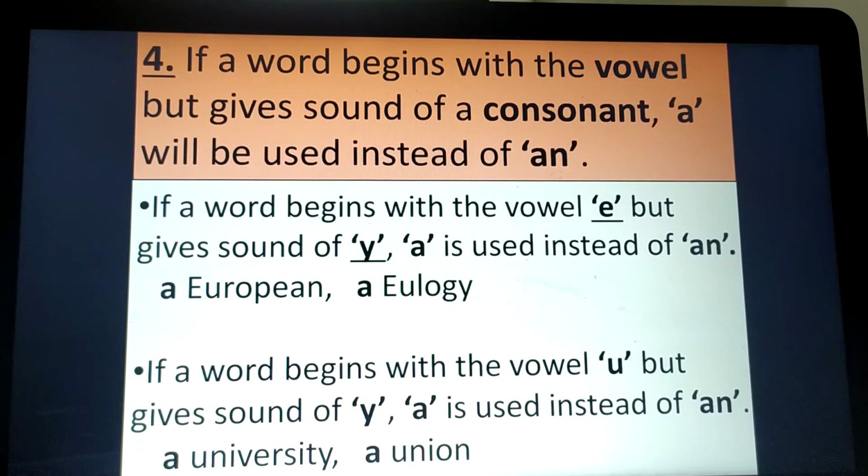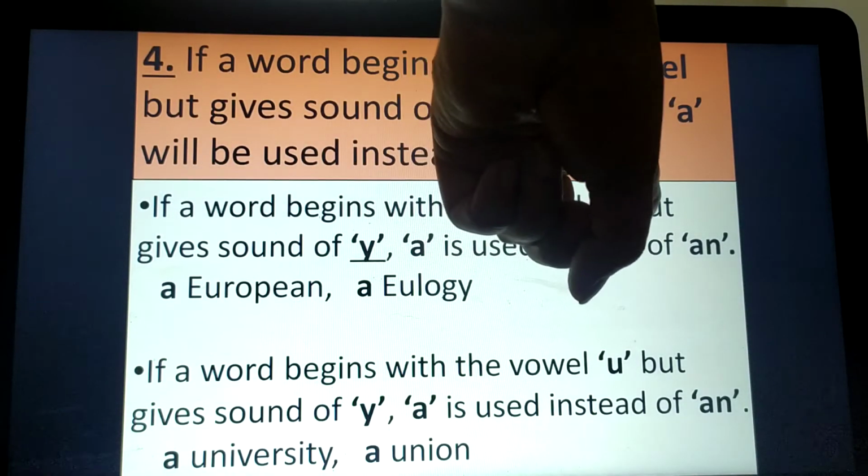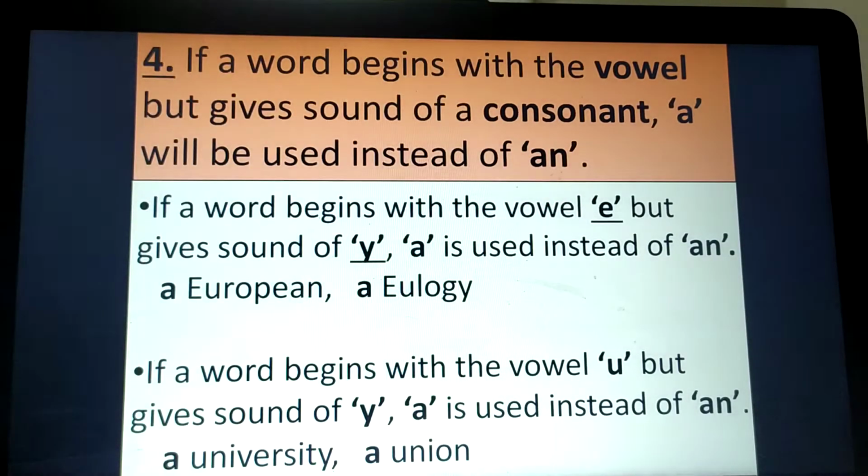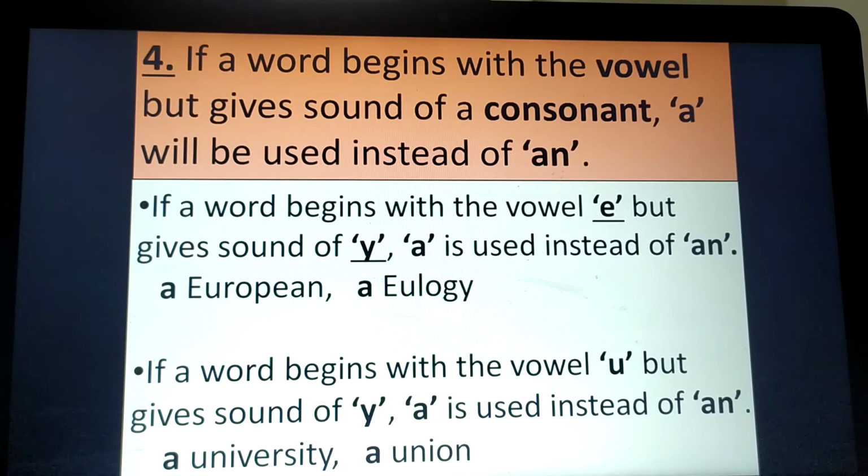Same here. In the first one, I told you that if a word begins with vowel E, and here I'm saying that if a word begins with vowel U but gives the sound of Y, a is used instead of an. How? A university, a union. You all know that A, E, I, O, U are the vowel letters, and the rest are consonants.